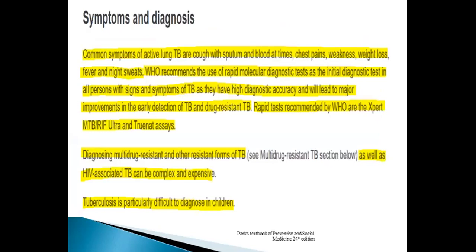Therefore, symptoms and diagnosis. Common symptoms of active TB are cough with sputum, at times chest pain, and weakness. WHO recommends the use of rapid molecular diagnostic tests as the initial diagnostic test in persons with signs and symptoms of TB, as they have high diagnostic accuracy and will lead to major improvement in early detection of TB. Diagnosis of multi-drug resistant TB and HIV-associated TB can be complex and expensive. Tuberculosis is particularly difficult to diagnose in children, and rapid tests are recommended by WHO: GeneXpert MTB/RIF Ultra